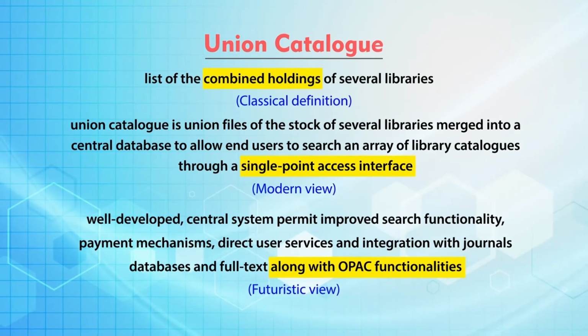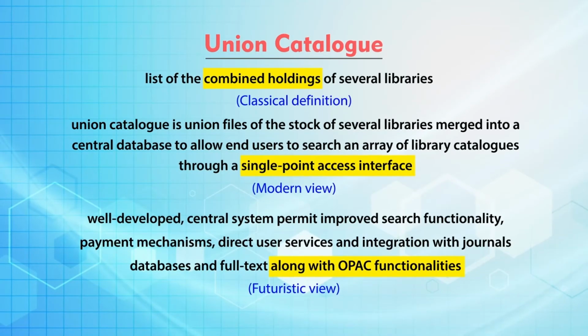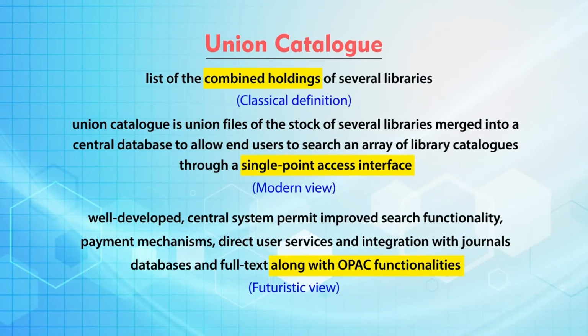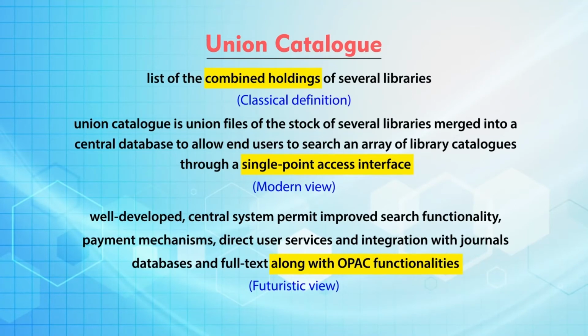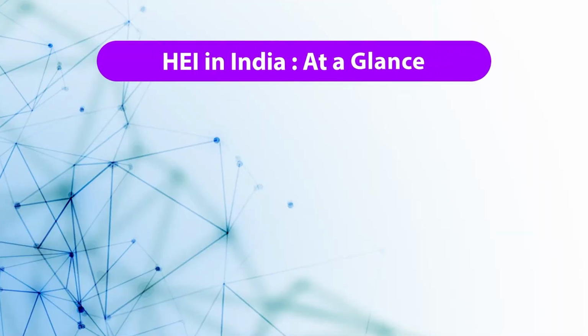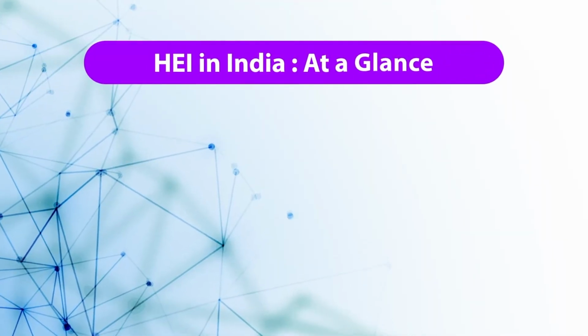But before that, this particular deliberation deals with the development of a union catalog for academic libraries of India. If you see higher education of India at a glance, it is quite a big system, one of the largest in the world.